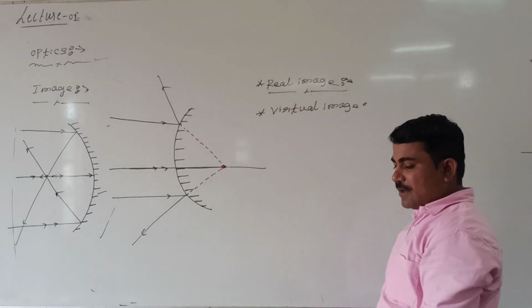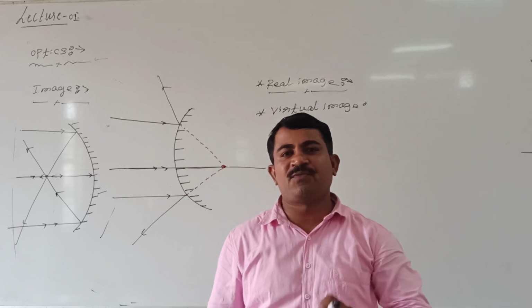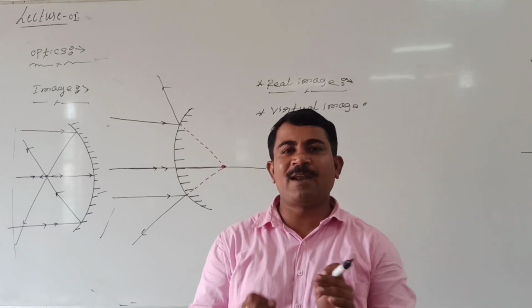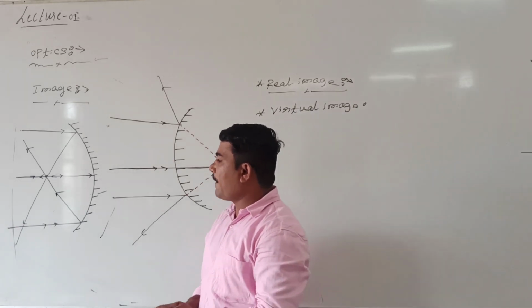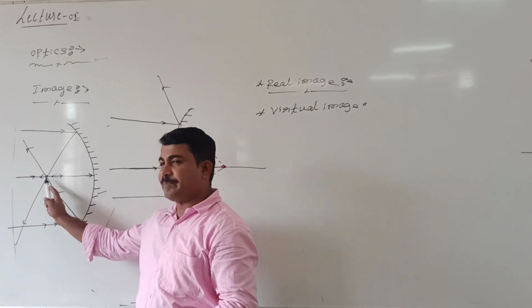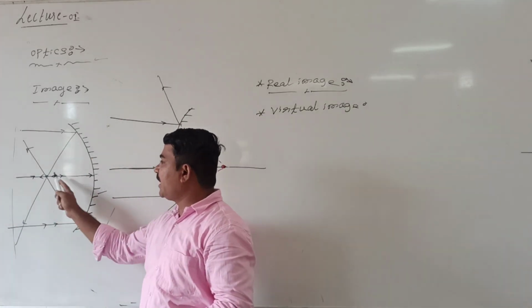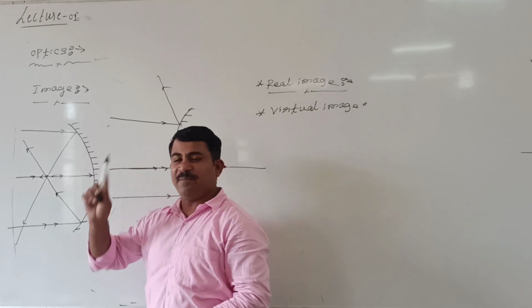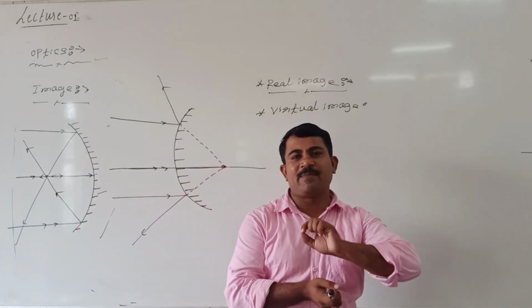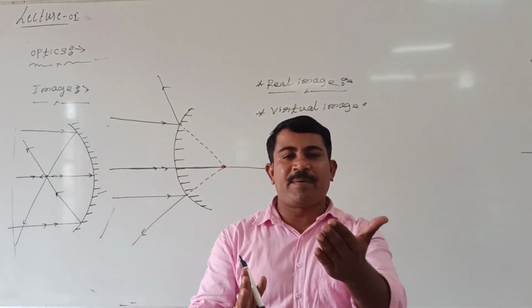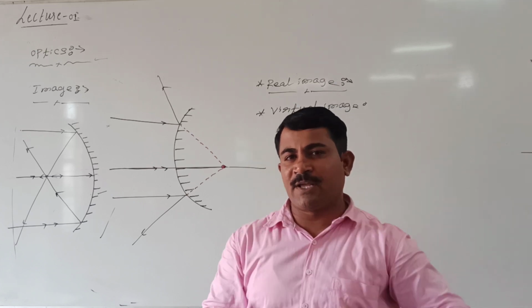The meaning of real image and virtual image is very simple. Real image means the image which appears in front of the mirror. In front of the mirror, all the rays of light meet. This we call real image.